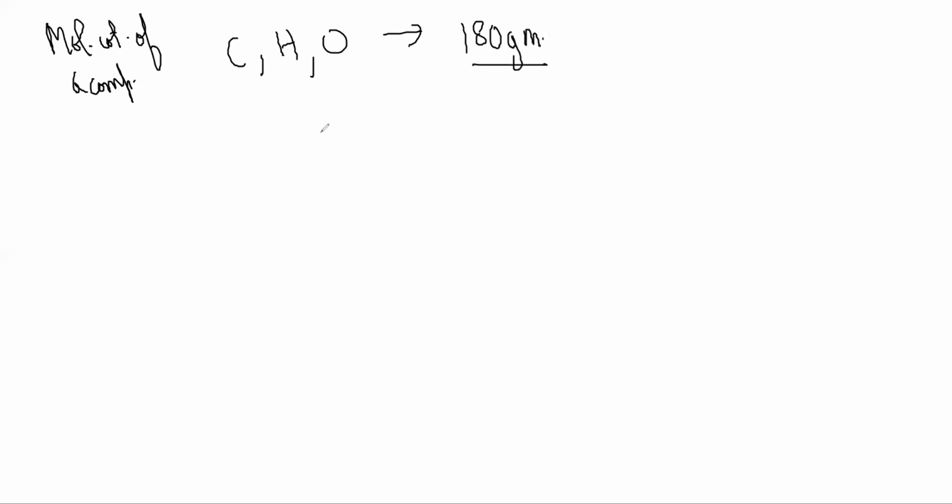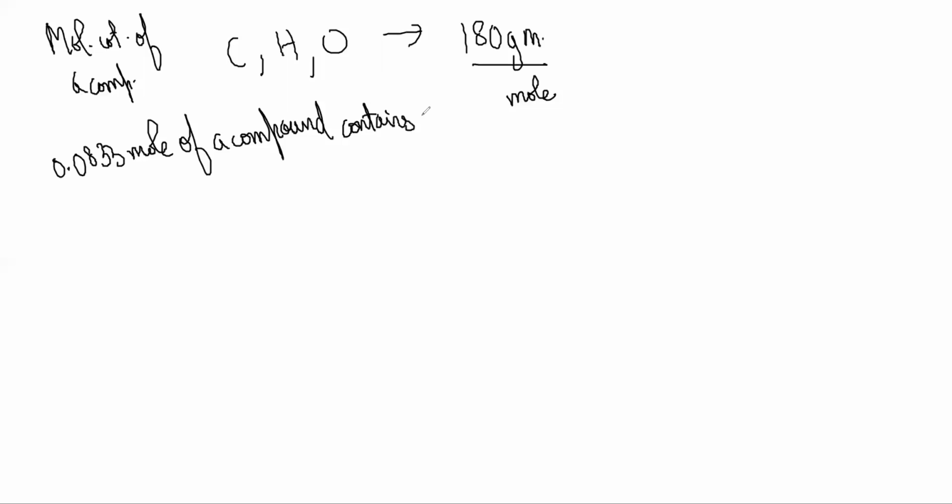The molecular weight of a compound containing C, H, and O is 180 gram per mole. 0.0833 mole of the compound contains 5 gram carbon. The molecular formula of the compound is